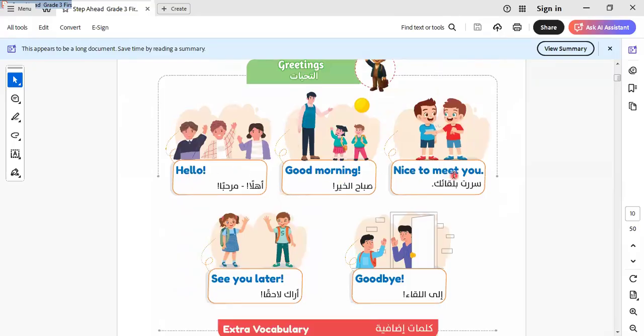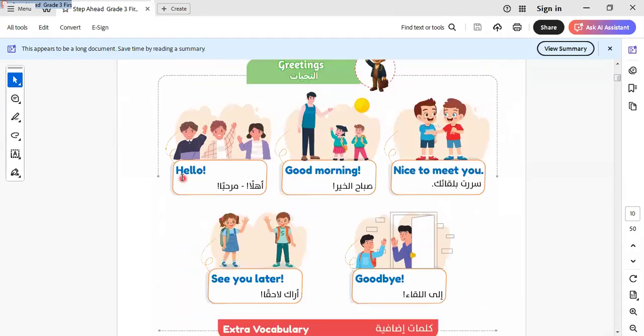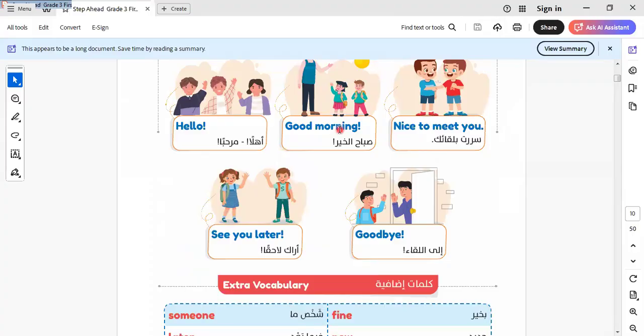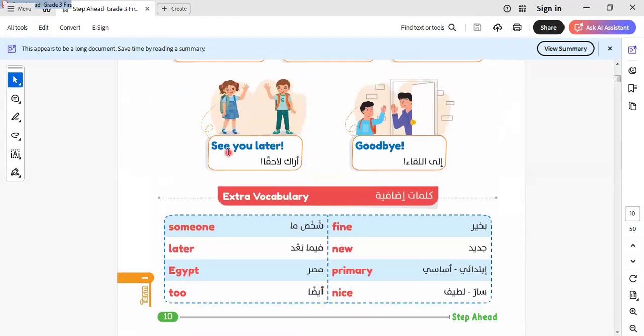Hello, good morning, nice to meet you, see you later, goodbye. So we know that when I meet someone, I say hello. When I meet someone in the morning, I say good morning. When I see someone for the first time, I say to him, nice to meet you. And the other one replies, nice to meet you too. When we leave someone, we say, see you later, goodbye.